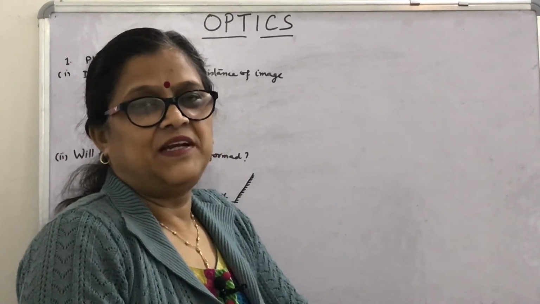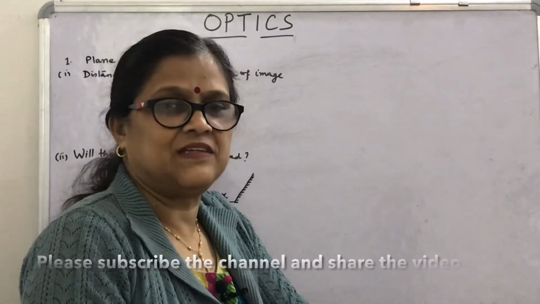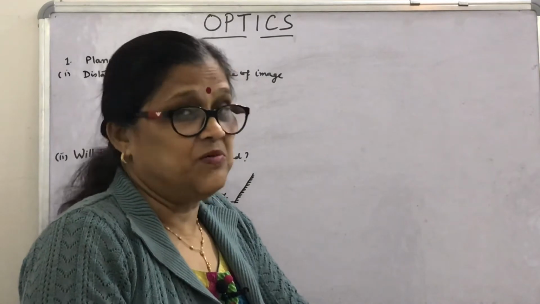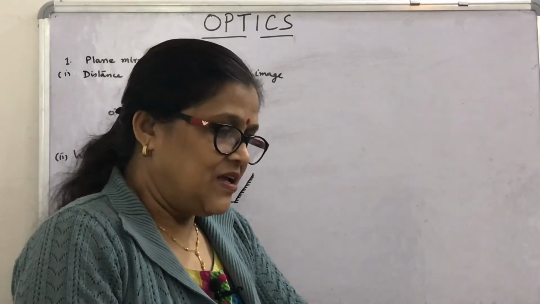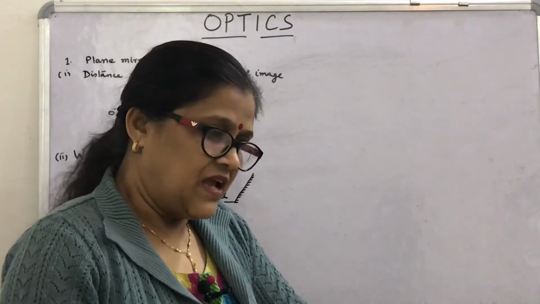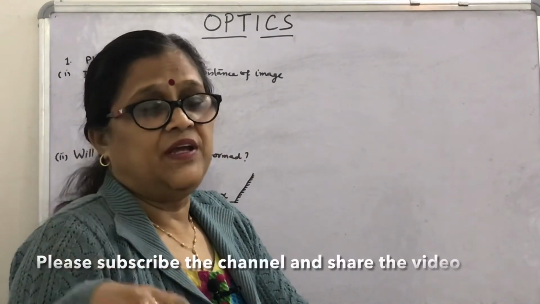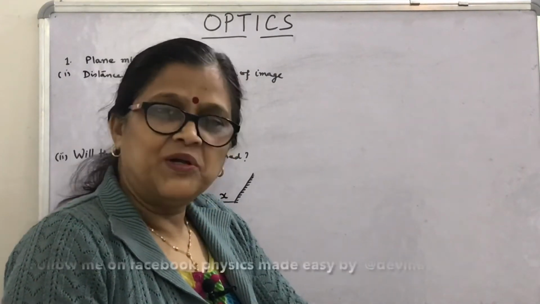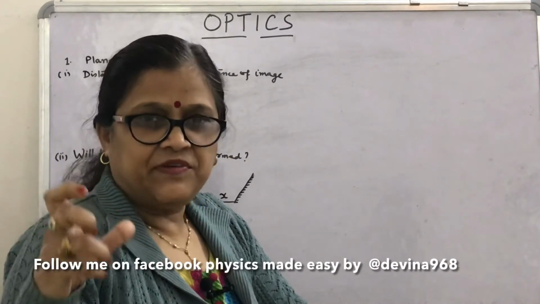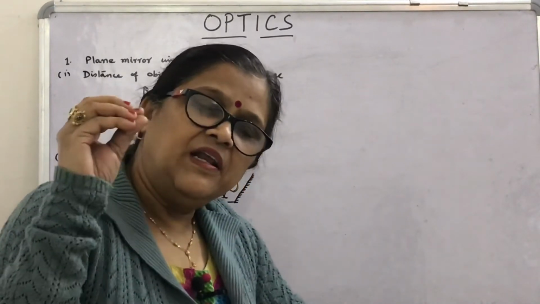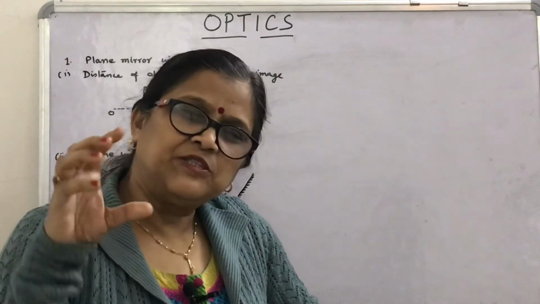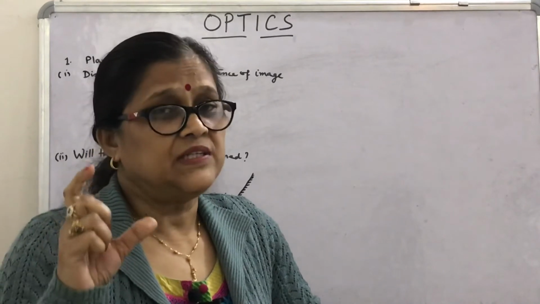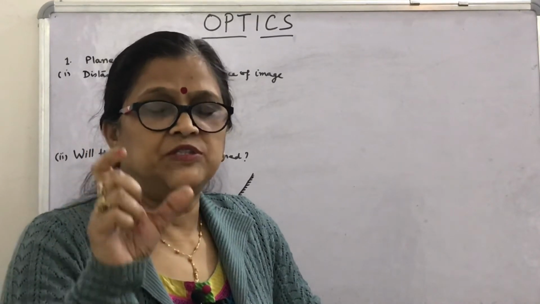Today we will study a new topic, optics. Optics means study of light. Now what is light? Mainly through light and sense of vision we know and interpret the world around us. Nature has endowed the human eye with sensitivity to detect electromagnetic radiation within a small region which is called light. You know what is that small region? That is called the visible region.